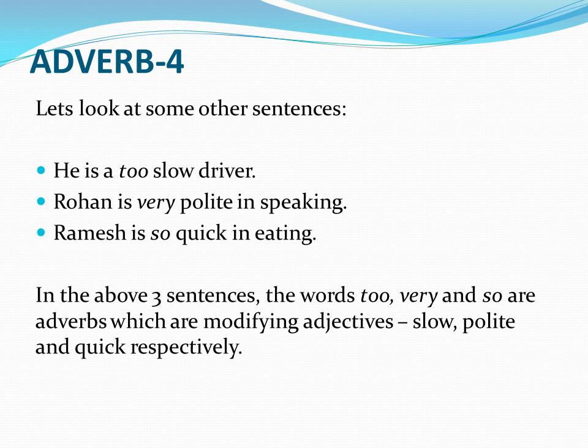Slow is an adjective and the adverb modifying it is too. Polite is an adjective and the adverb modifying it is very. Quick is an adjective and the adverb modifying quick is so. So this is how we can modify adjectives also.